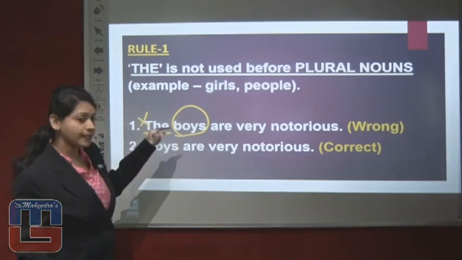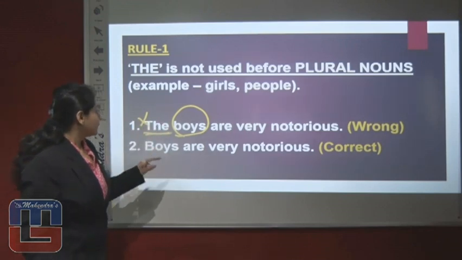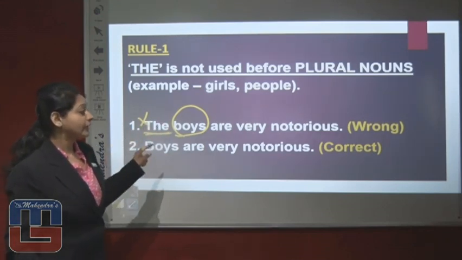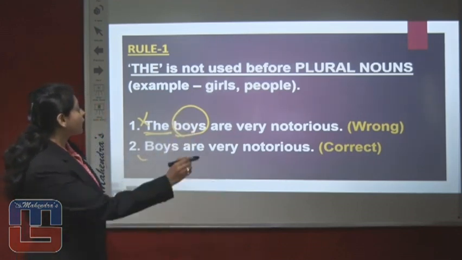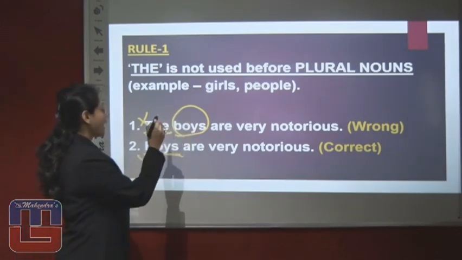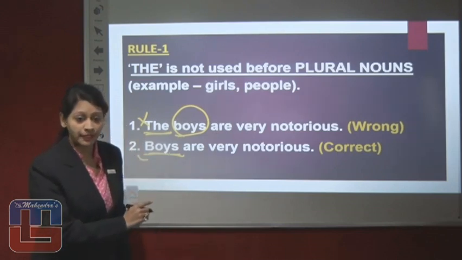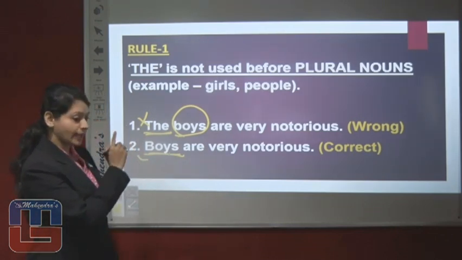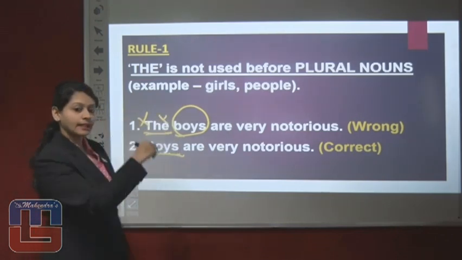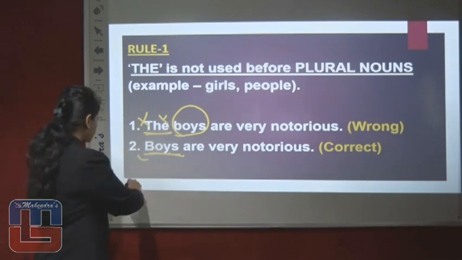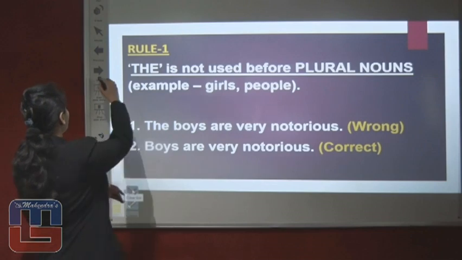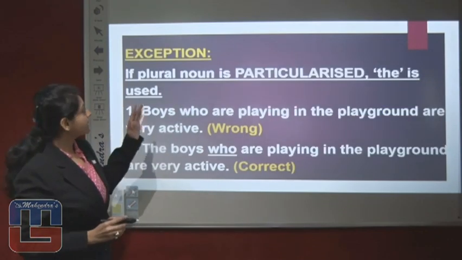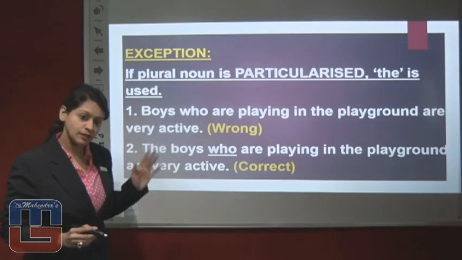And if we see the second example, it says "Boys are very notorious," and this sentence is said to be correct. Why? Because boys is a plural noun and before boys the is not placed. Therefore this sentence is correct and the first sentence is incorrect. But we have certain exceptions also to this rule. So moving on to our next slide, the next slide discusses the exception to this rule.